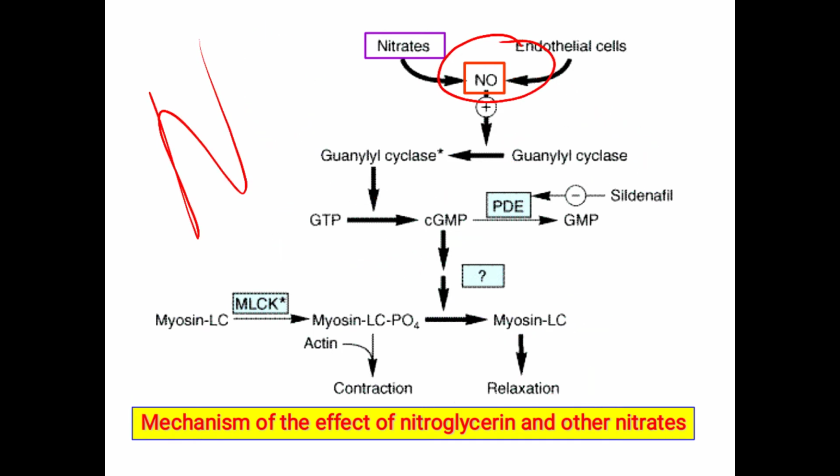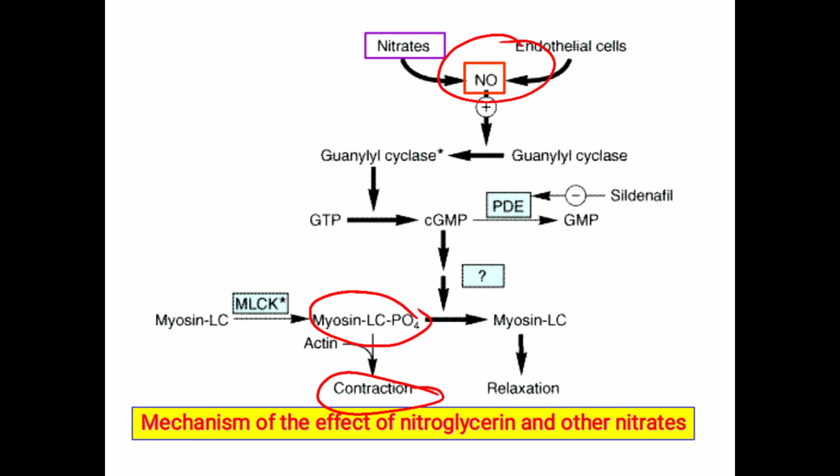Okay, if cyclic GMP is not there, then myosin light chain kinase phosphate is formed. It, along with the actin, causes the contraction.